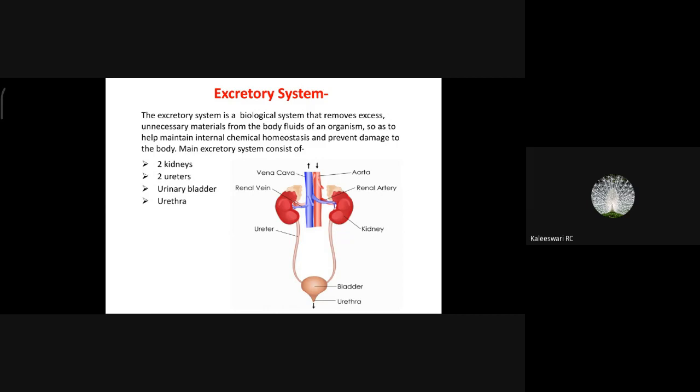So the outer portions of the urethra and anus are made up of voluntary or skeletal muscles, so we can control them.